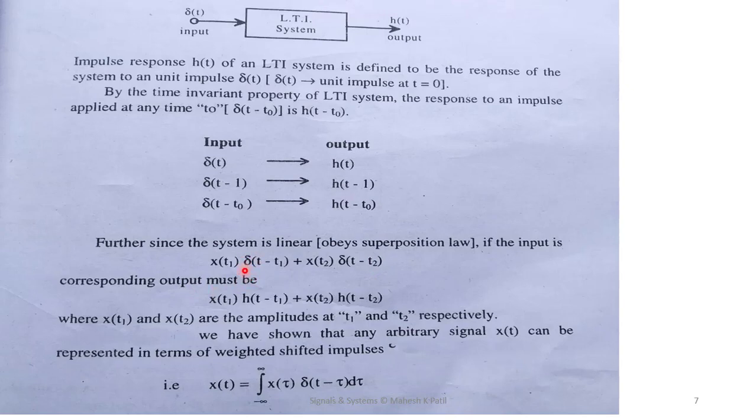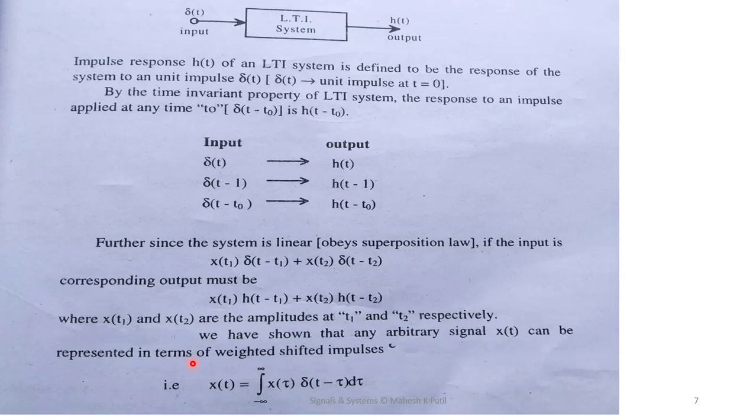The corresponding output for this linear combination of inputs will be x t1 into h of t minus t1 plus x t2 into h of t minus t2, where x t1 and x t2 are the separate amplitudes at time t1 and at time t2 respectively.